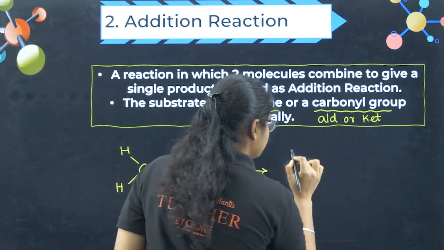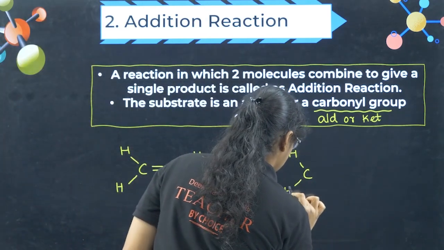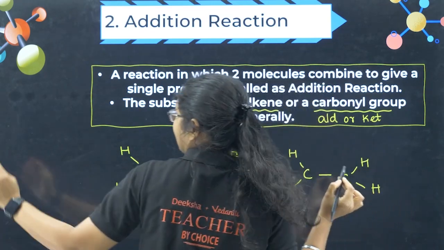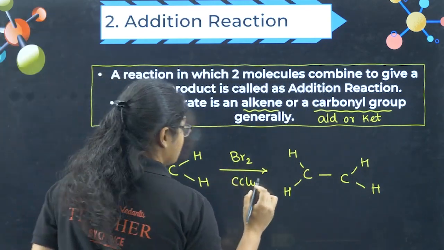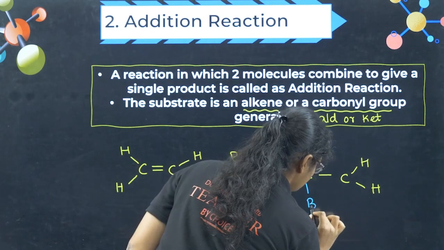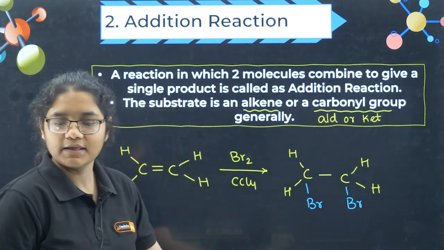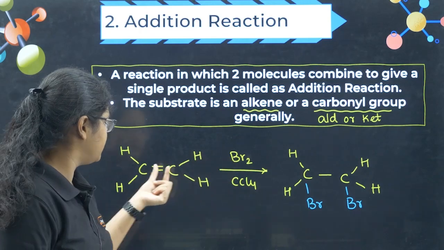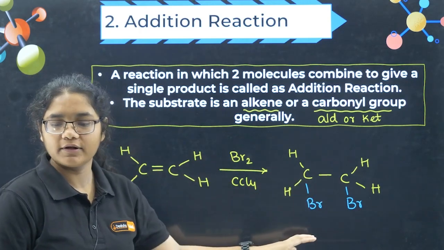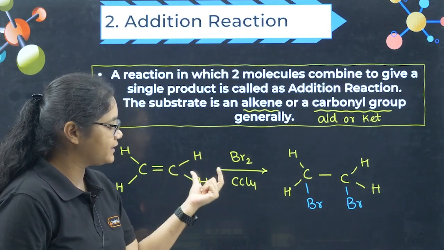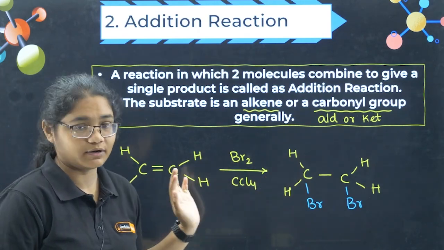So I will have H, H, and here I will have bromine. Okay, clear? So you are seeing this bromine is getting added to this double bond. So this one will give you a product. Two reactants have combined to give you one particular product.